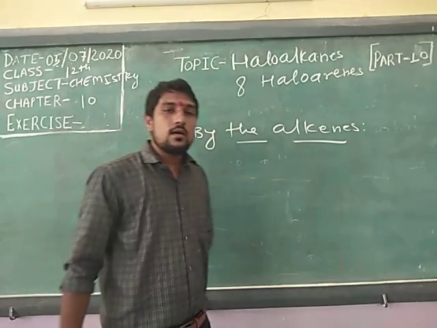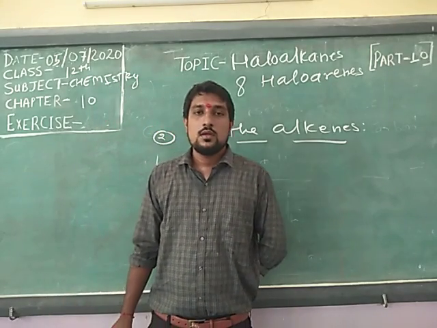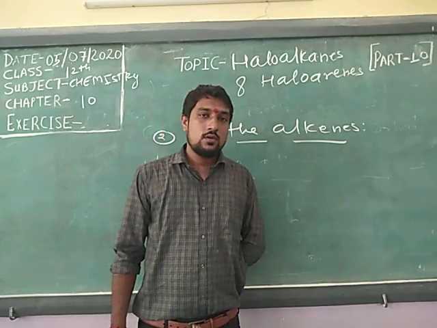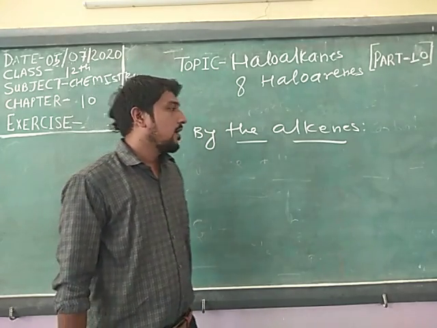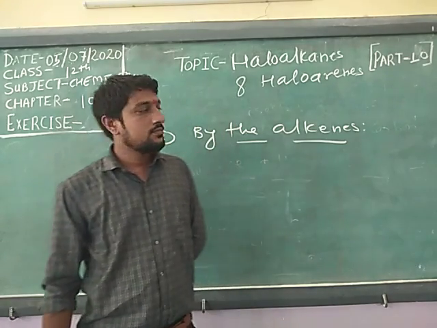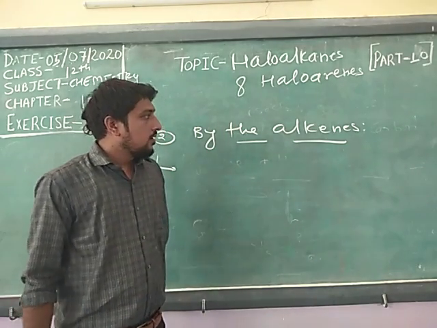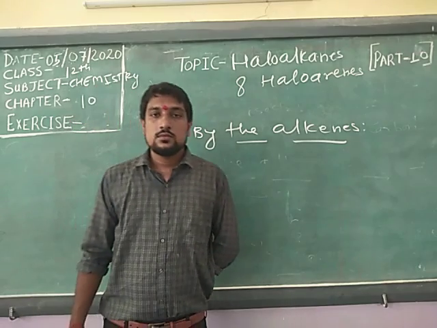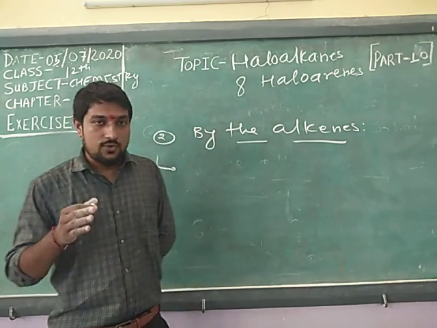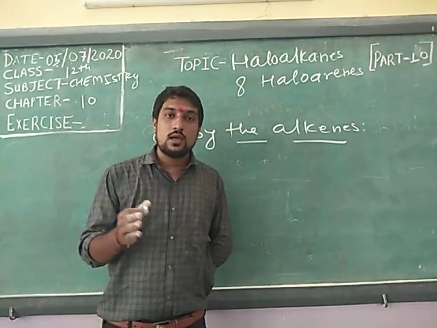When the halogen acid reacts with the alkene group, then the haloalkane will form, and the addition of halogen acid follows the Markovnikov rule.